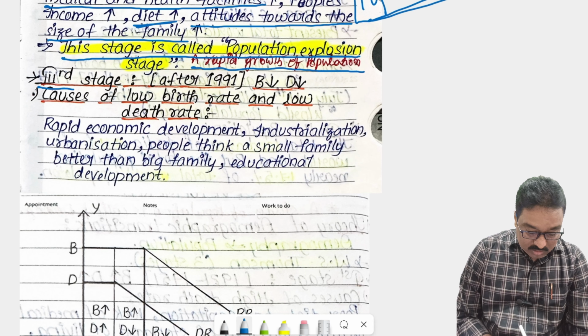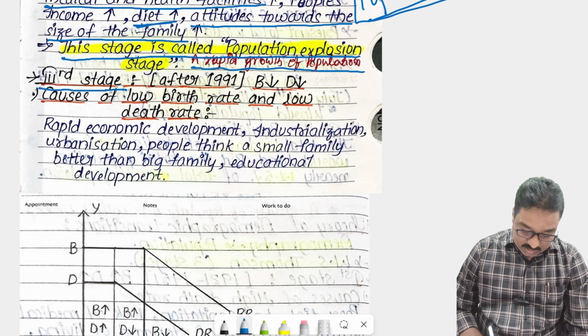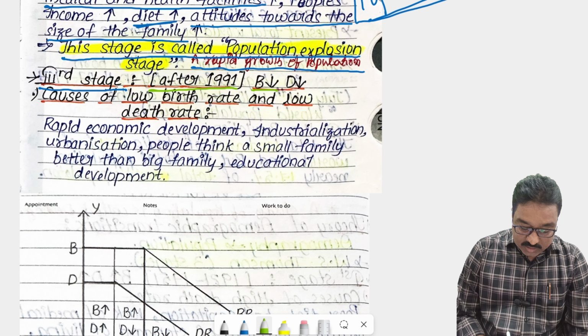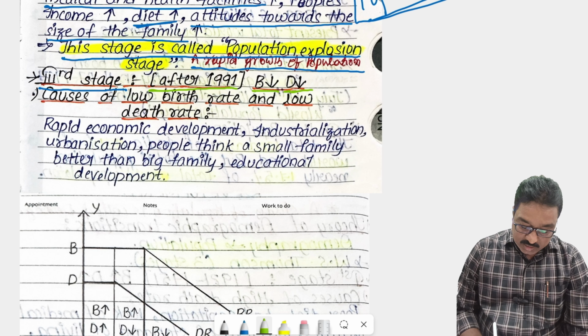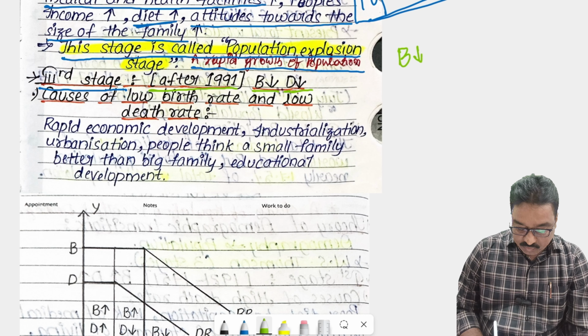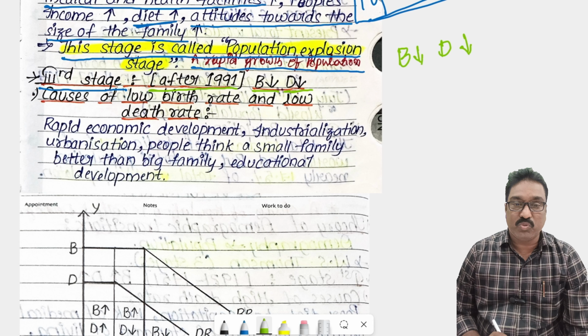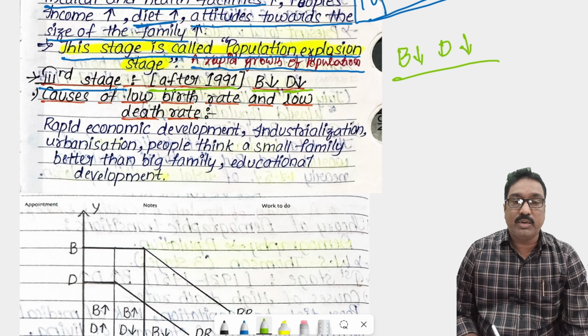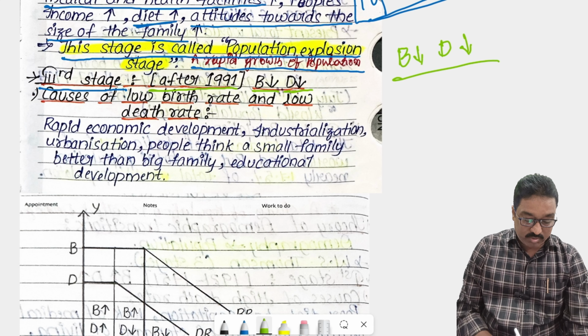In the third stage, that is after 1991, birth rate declines, death rate also declines. In the third stage, birth rate decreases, and death rate also decreases. What is the main reason for the decrease in birth rate in the third stage after 1991?